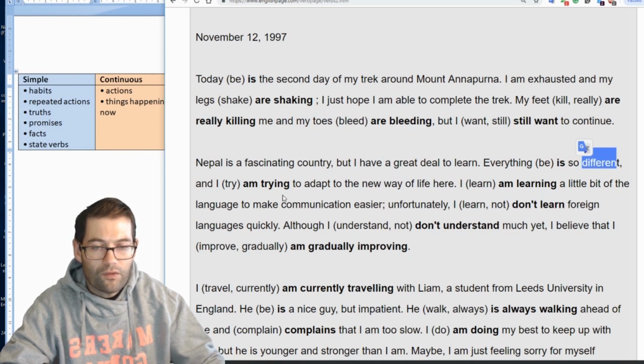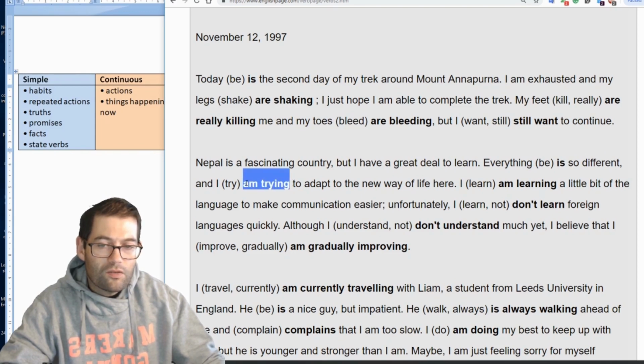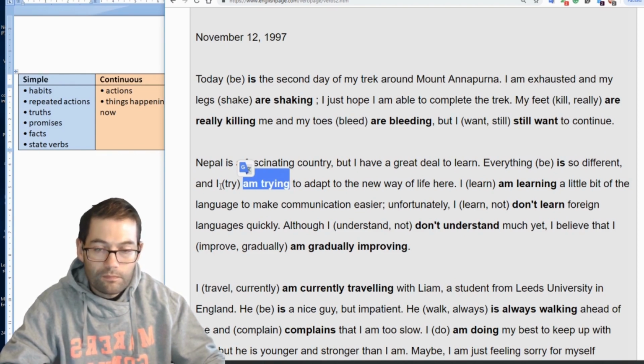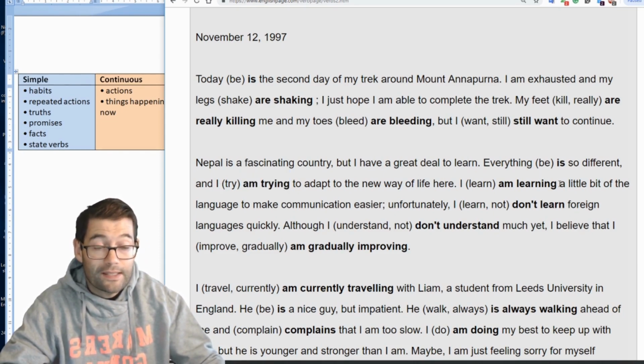Everything is so different. Here we use the continuous because we're talking about something that's happening. We're talking about an activity, and this activity is that he is trying to adapt to the new way of life here. He's trying to get used to it, in other words. So we use the continuous form to talk about this as an activity. And once again, there is another activity in the next sentence. I am learning a little bit of the language. So this is something that he started and is continuing and will continue into the future. So this is the continuous tense.